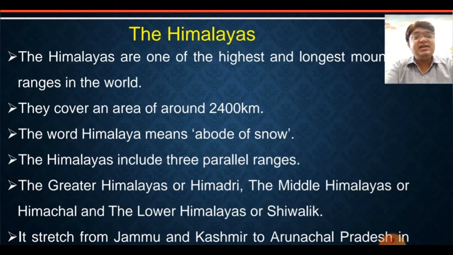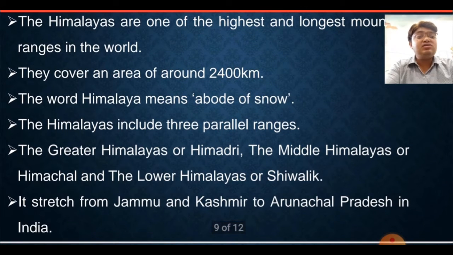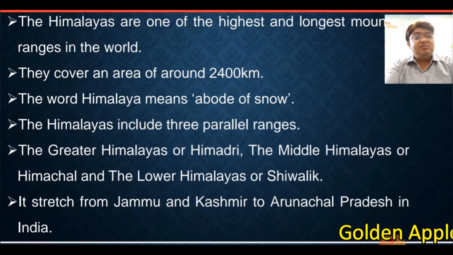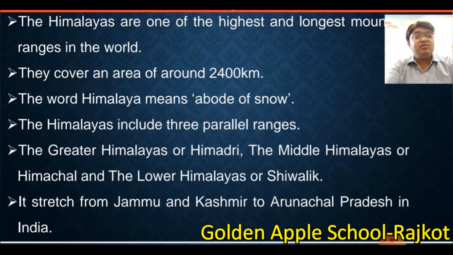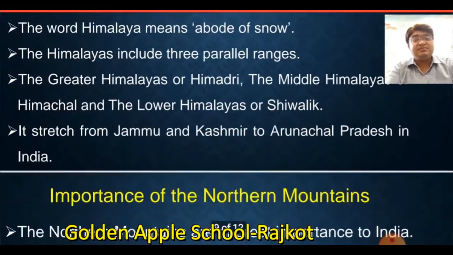The Himalayas include three parallel ranges: the Greater Himalaya, which is also known as the Himadri, the Middle Himalayas, known as Himachal, and the Lower Himalayas, known as Shivalik. These are the three ranges of the Himalaya. They stretch from Jammu and Kashmir to Arunachal Pradesh in India, but the rest of the Himalaya is located in other countries.